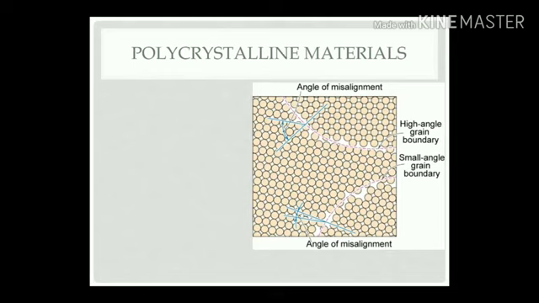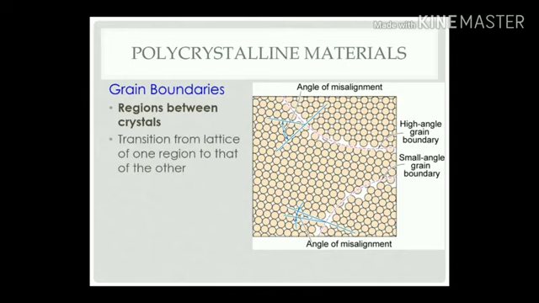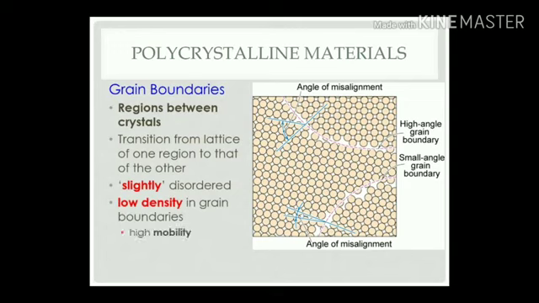In a polycrystalline material, you can just see the structures. Grain boundaries are the regions between the crystals, a transition from the lattice of one region to that of another, slightly disordered, with low density in the grain boundaries. Low density means high mobility of the atoms, high diffusivity and high chemical reactivity.